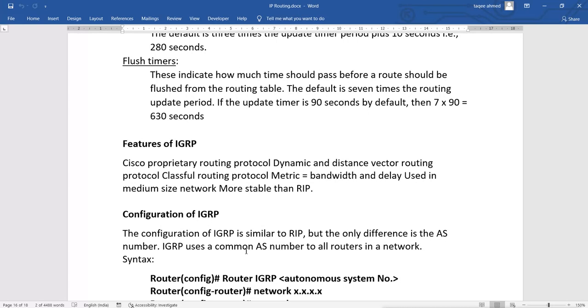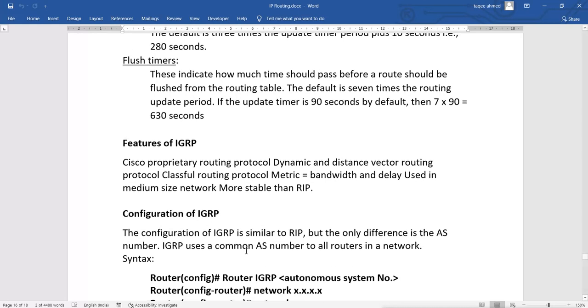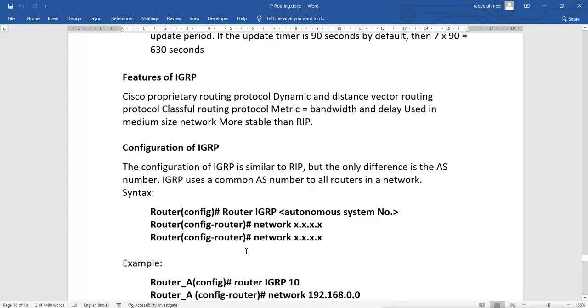Now how can we configure this? So configuration is very easy. Configuring the routing of IGRP is similar to RIP, but the only difference is the autonomous system number. That means it is only the difference of autonomous system number. The rest of the commands are the same.